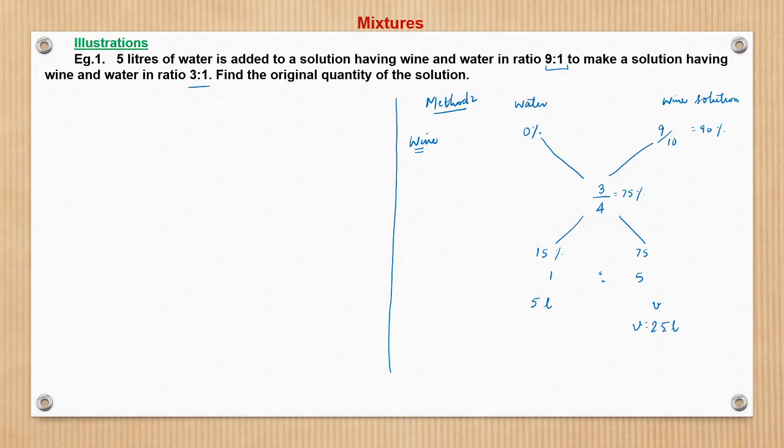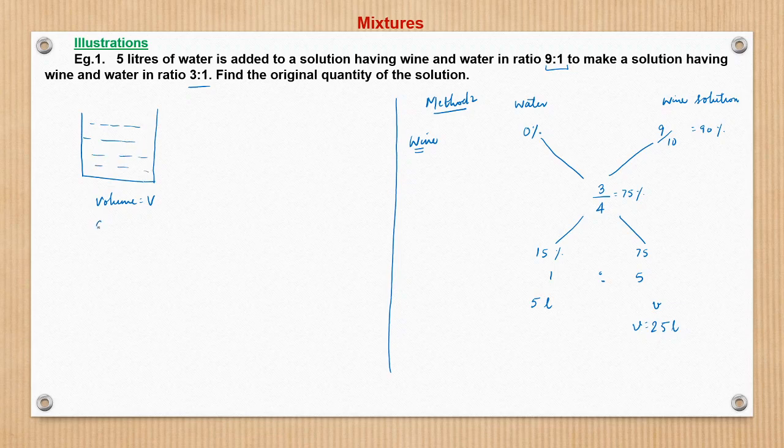This is very simple. This we had seen in the previous session on alligation. However, there is another method to solve this question. See what happens. There is a volume V, there is a wine solution in the ratio 9 is to 1, right?